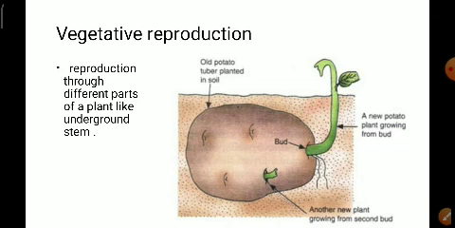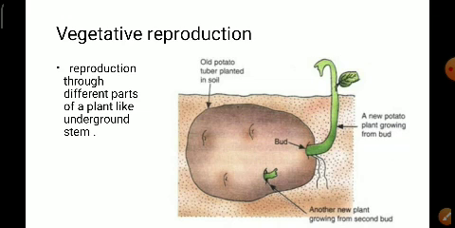So first, the reproduction that takes place through the underground stem. That means the stem which grows in some plants, when the plant stores the food, children, this stem usually starts growing under the ground. That type of stem which stores food is called an underground stem. For example, you can take ginger and potato.